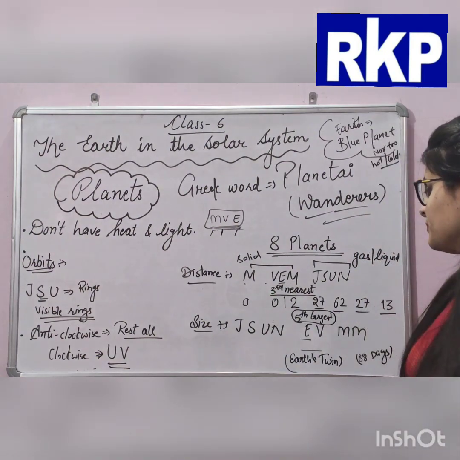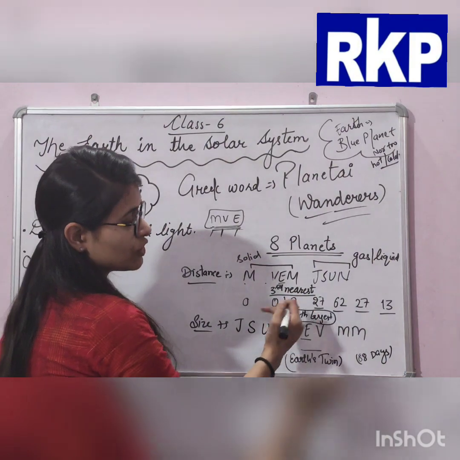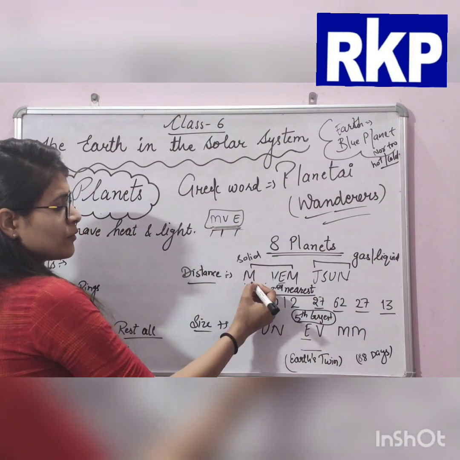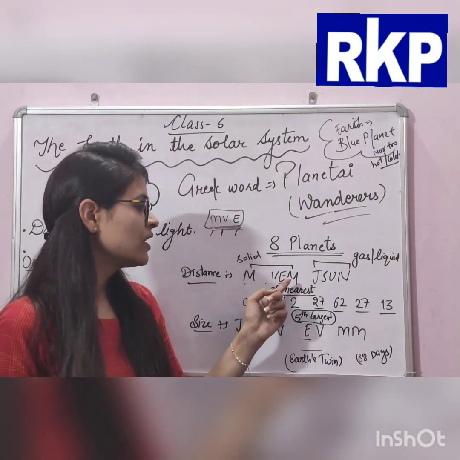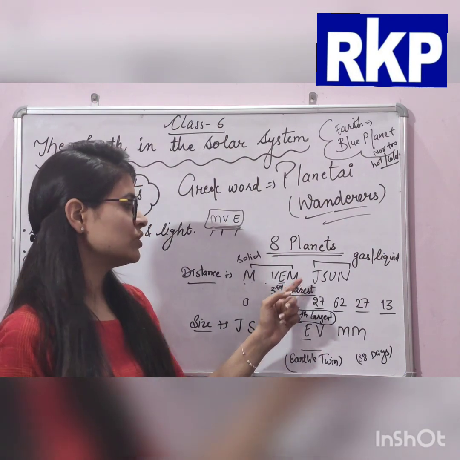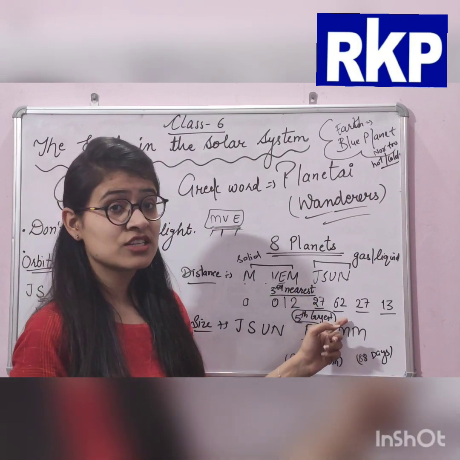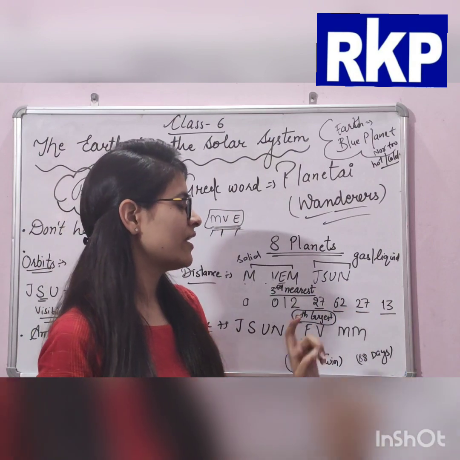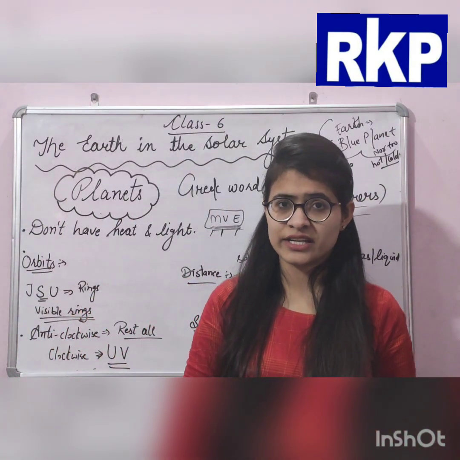The next is the number of moons the planets have. Mercury has no moon, Venus has no moon, Earth has one moon, Mars has two moons, Jupiter has 27 moons, Saturn has 62 moons, Uranus has 27, and Neptune has 13 moons.